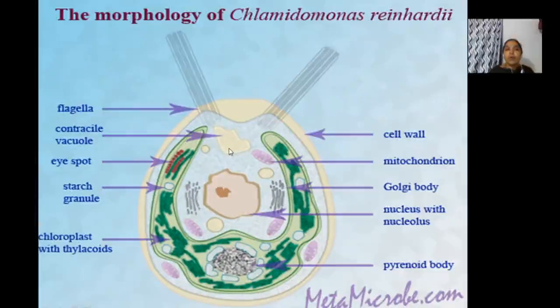Then another very important part is the contractile vacuole. This is the contractile vacuole just below the flagella. Clear? It helps in excretion. And these are the two flagella arising from the basal granule. Here is the basal granule structure. Then the chloroplast contains pyrenoids. So this is the typical structure of Chlamydomonas.